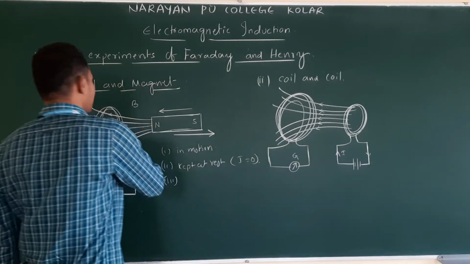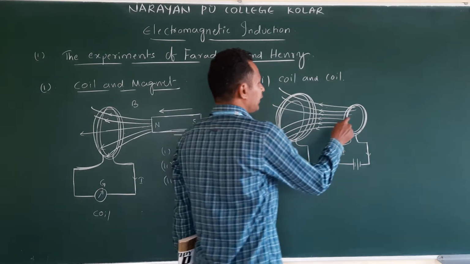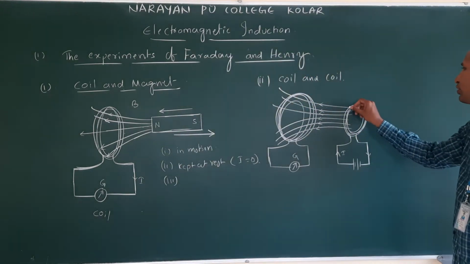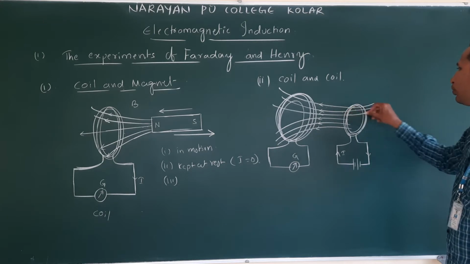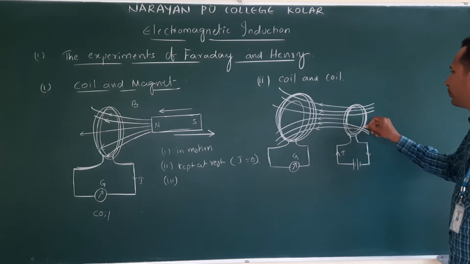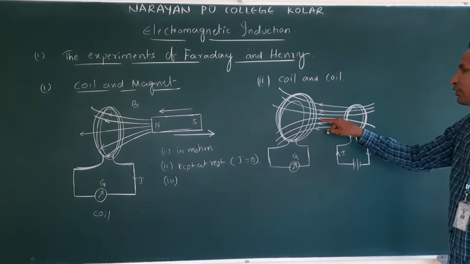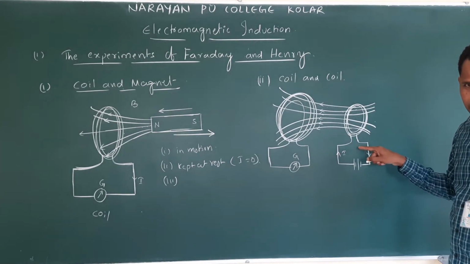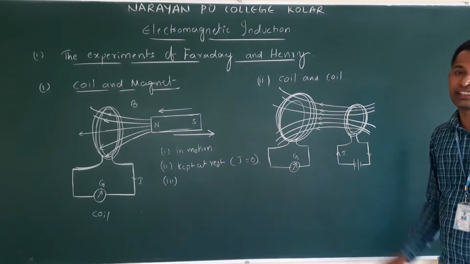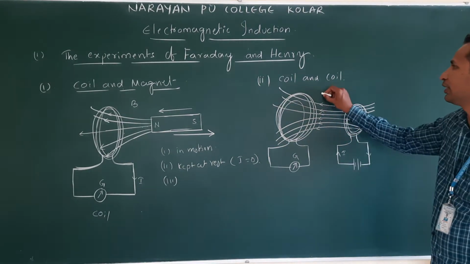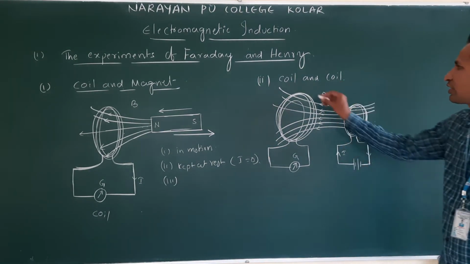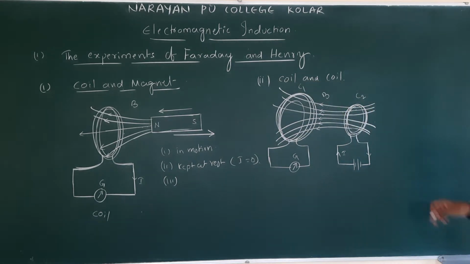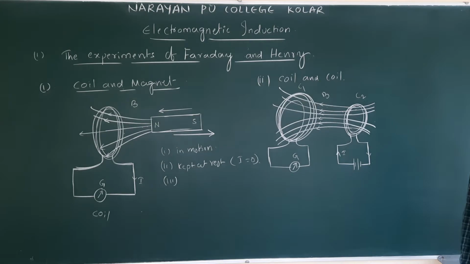So this coil remains here, like the first coil. The second coil, what happens? It develops the magnetic field when current flows through it. The direction of the magnetic field depends on the direction of the current. I am not concentrating on that. Clear? I am concentrating only on the experiment. So this is B. Now this is coil 1 and coil 2. So coil 2 acts like a magnet.